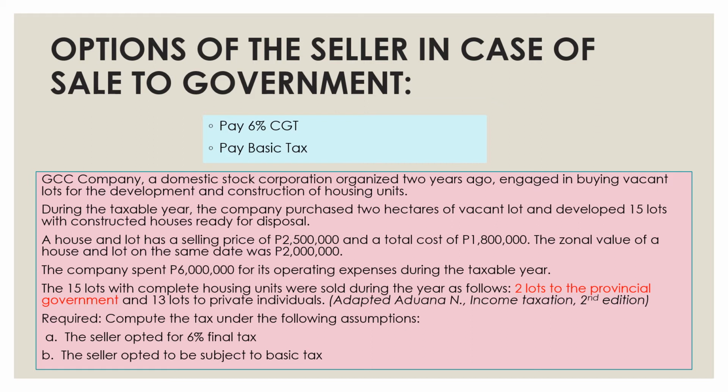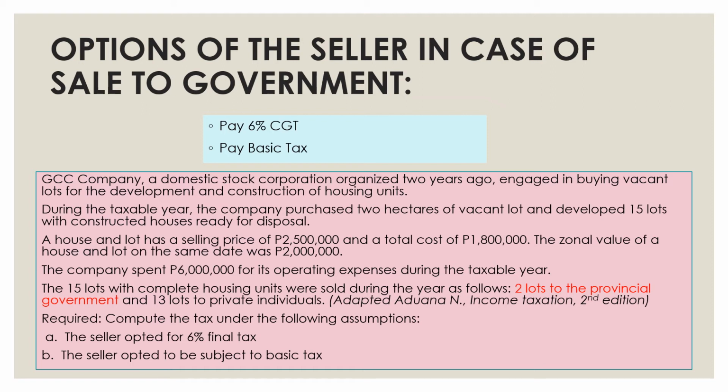And then the company spent 6 million for its operating expenses during the taxable year. The 15 lots with complete housing units were sold during the year as follows. There are 2 lots sold to the government, 13 lots to private individuals. Okay, so compute the tax under the following assumptions.